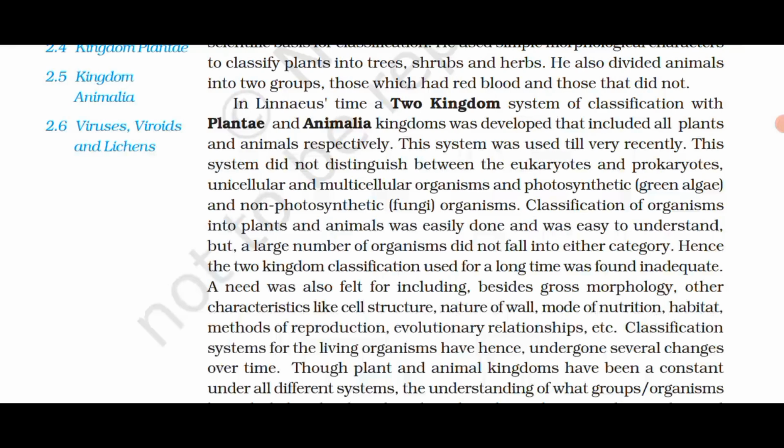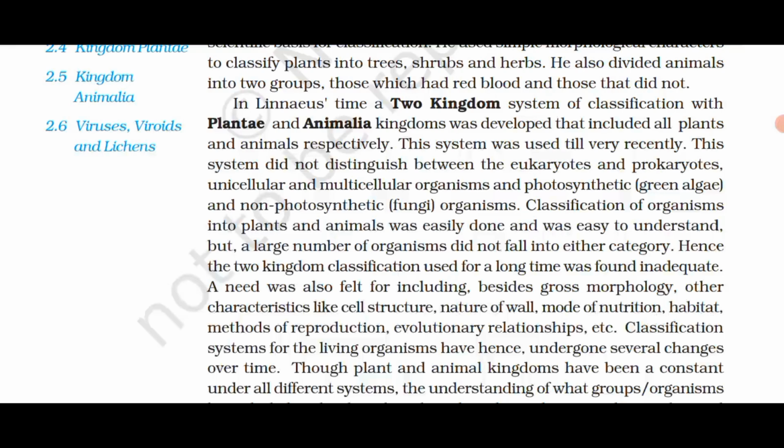A need was also felt for including, besides gross morphology, other characteristics like cell structure, nature of wall, mode of nutrition, habitat, methods of reproduction, evolutionary relationships, etc. Classification systems for living organisms have hence undergone several changes over time.